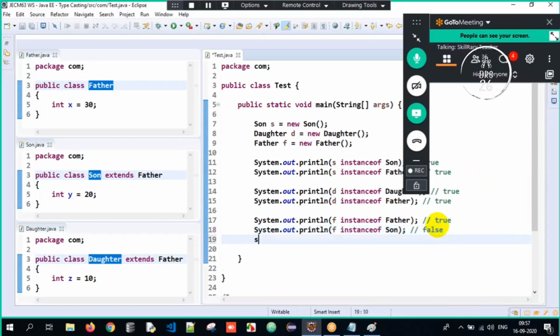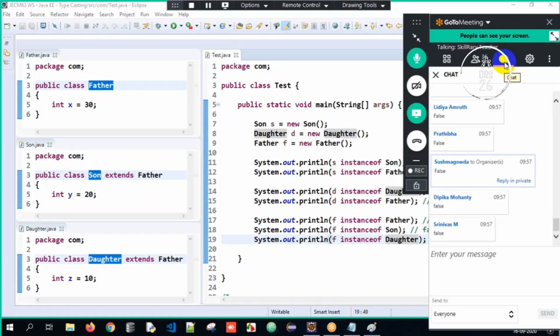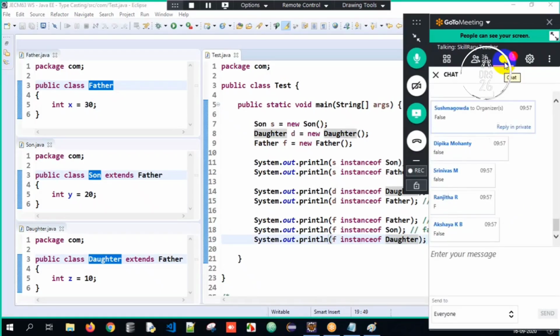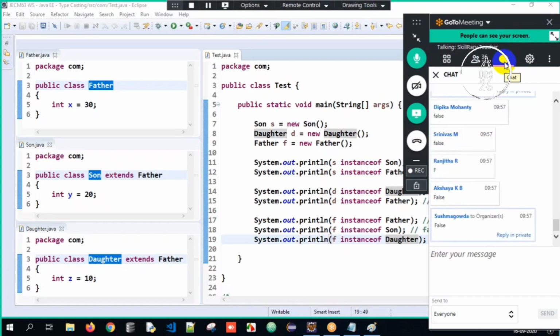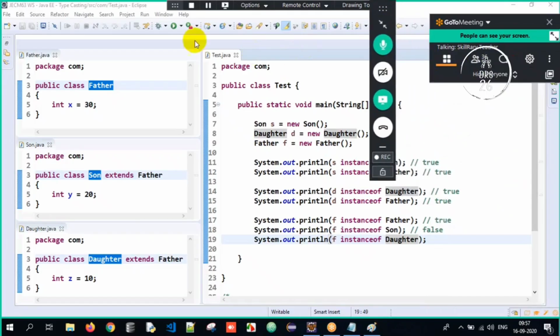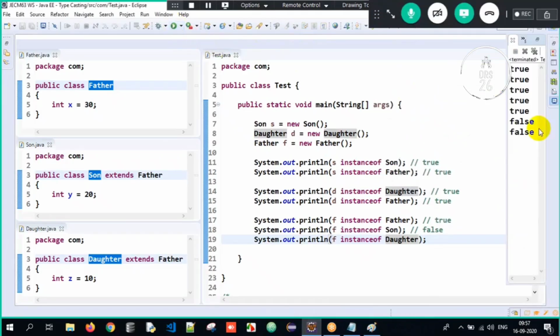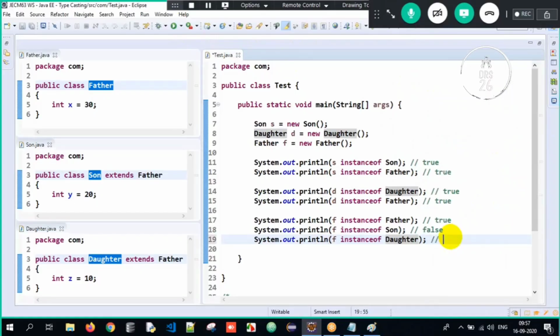Correct. Similarly, I will say F instance of daughter. Now what should be the output? F is nothing but the father object. Is the father object having the properties of daughter? Common sense. Very good. You all got the clarity of it now. When I execute it, obviously it will give me false here. So you all understood what is instance of.